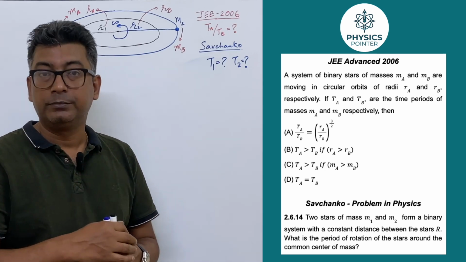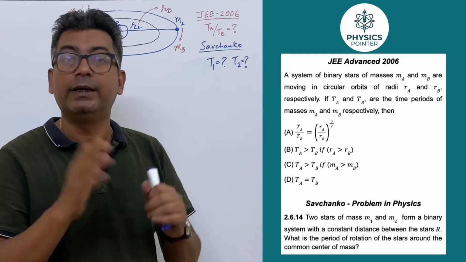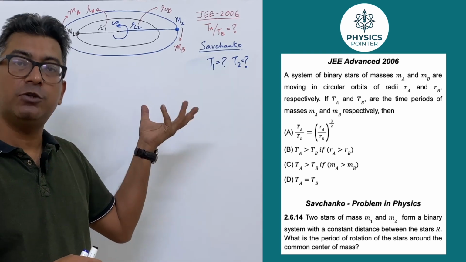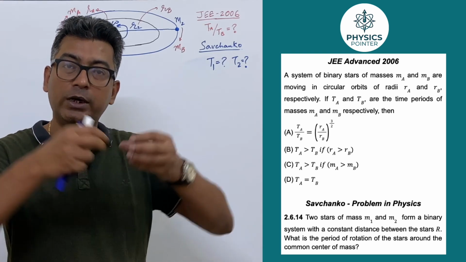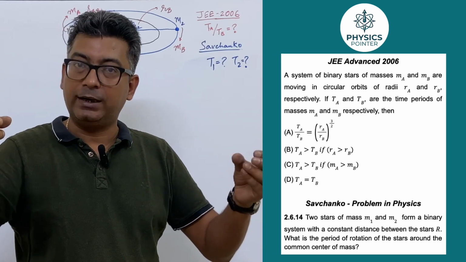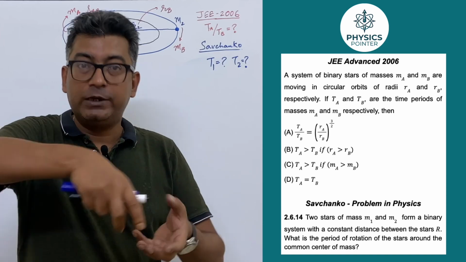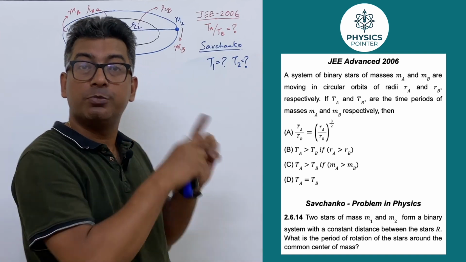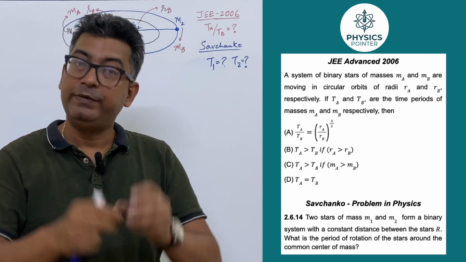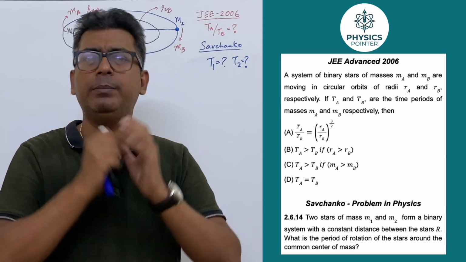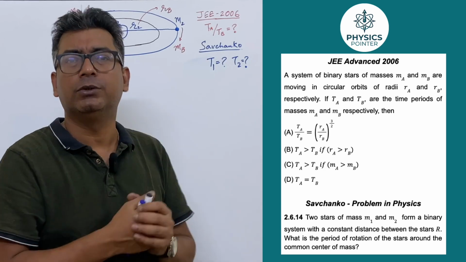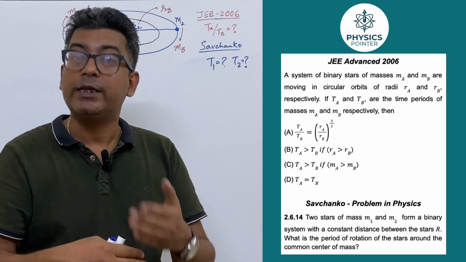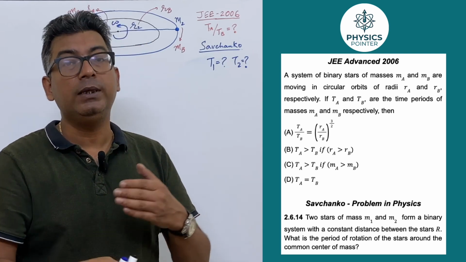First and foremost, you do not need to solve it by writing anything. Just think about this. Because it's part of a binary system, the rotation will always be about the center of mass. That means the two bodies will always be at the ends of a straight line with the center of mass in between. So if it rotates, what will happen? It will always have the same time period because it's part of a single body now. If it has the same angular velocity, that means it has the same time period, right? So what will be the ratio of the two bodies? 1. Straightforward.